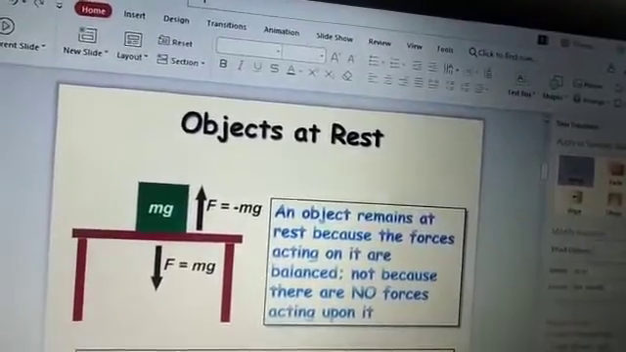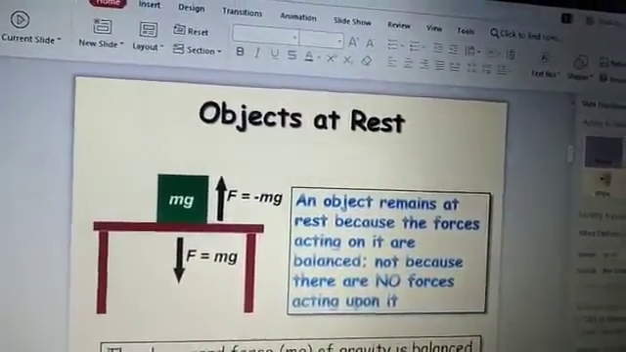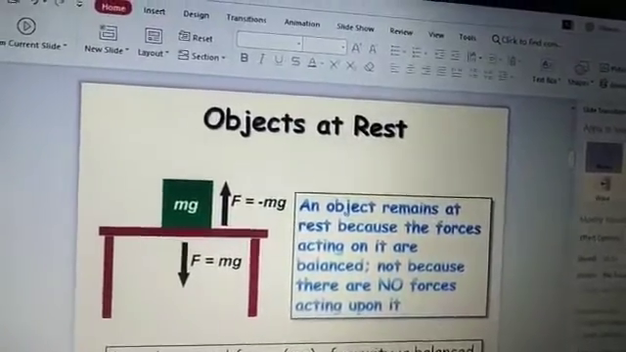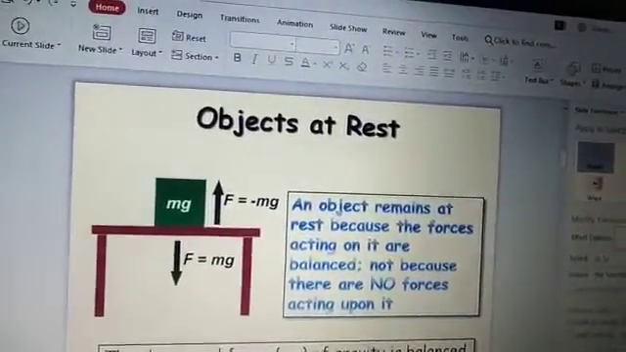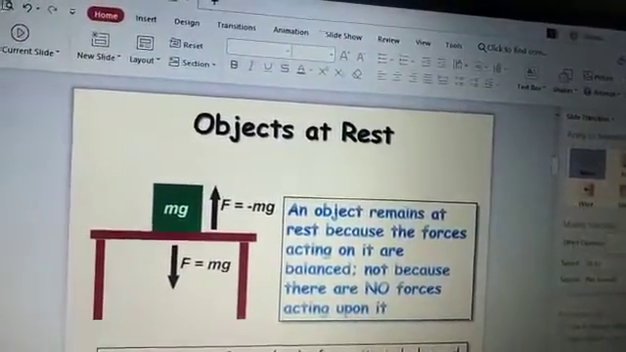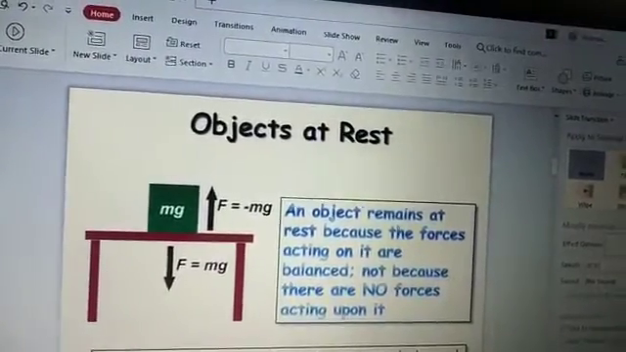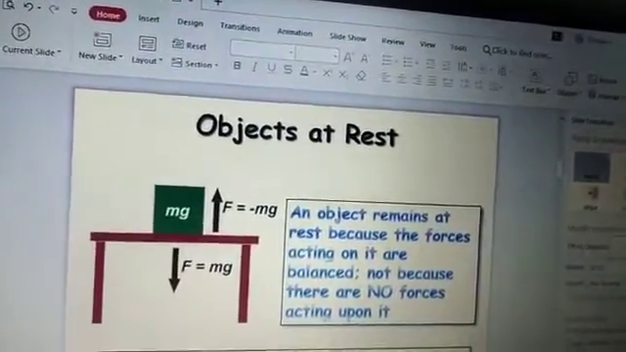So an object remains at rest because the forces acting on it are balanced, not because there are no forces acting upon it. The downward force mg of gravity is balanced by an upward force from the table. Here the downward force is given by the object and the upward force is given by the table.